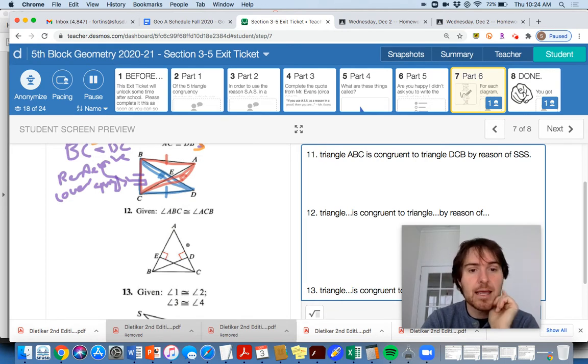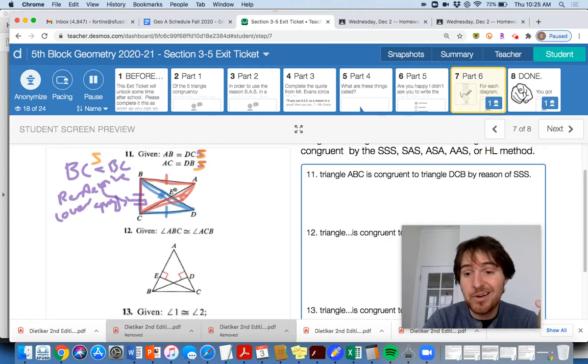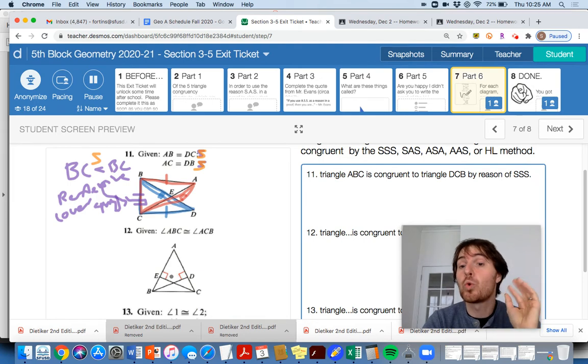Number 12 here, you got angle ABC is congruent to angle ACB. First step, mark up your diagram. I didn't do that up here because I just figured I'd show you the triangles. We talk about overlapping triangles in this instance down here. Now that you know what overlapping triangles are, we'll worry about that later.